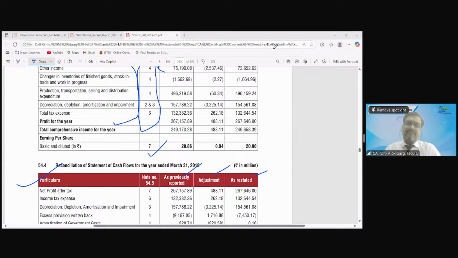Yes, sir. Yes, sir. So friends, we have covered this first part, and in the next class, I will cover this Ind AS 1 completely with few questions as well. But whatever I have told you today relating to Schedule 3, Division 2 to Schedule 3 and Ind AS 1, is it clear to you completely or not? Yes, sir. Complete. Any question? Any doubt?